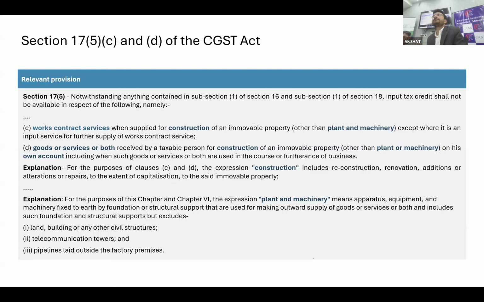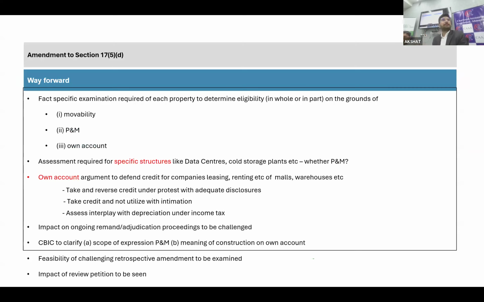That is the first part. Second part is movability. Something you have, when something is immovable, then only the same will be covered under clause 17.5c and 17.5d. The moment you classify any assets as movable, the restriction will not apply at all. That is the first factor that we need to consider, and that remains as it is.